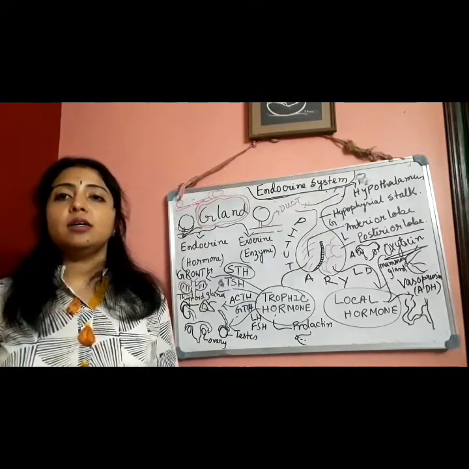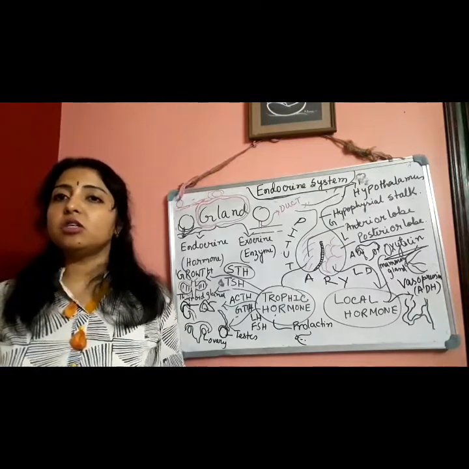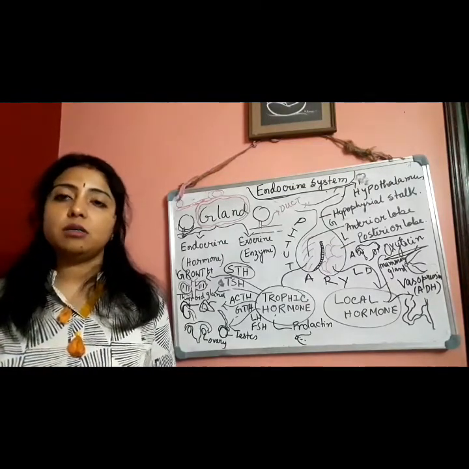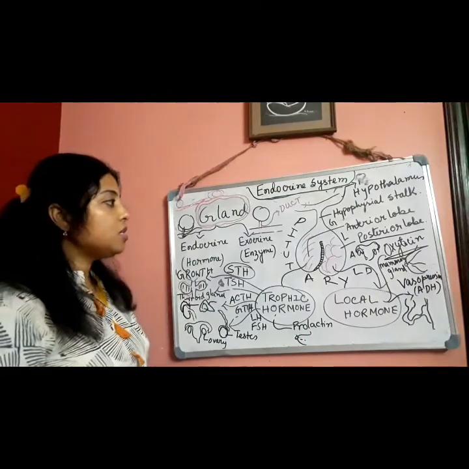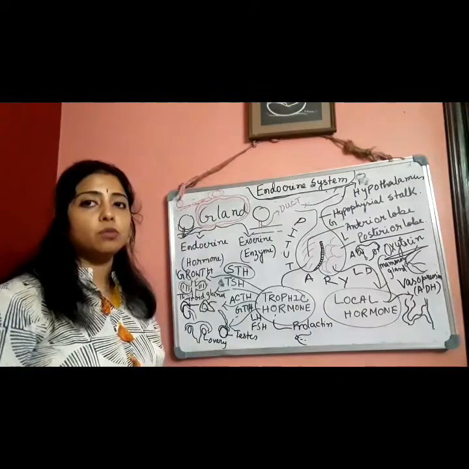Not only that, but it also helps in vasoconstriction. Vasoconstriction means it constricts the blood vessels to increase the blood pressure. Clear? So these are known as local hormones and these are known as tropic hormones.